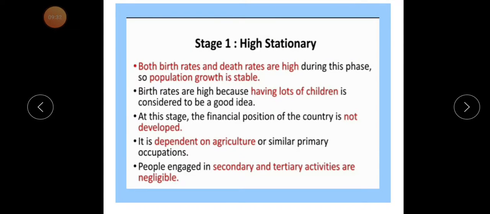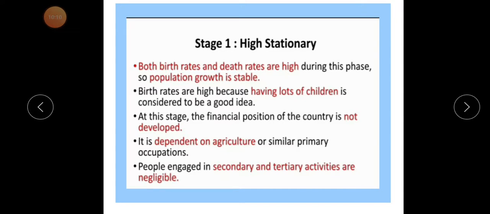Stage 1: both birth rate and death rate are high during this phase, so population growth is stable. Birth rate is high because having lots of children is considered a good idea. Almost all the countries are less developed, and the children are seen as an income source, so people support the high birth rate. At this stage, the financial position of the country is not developed.